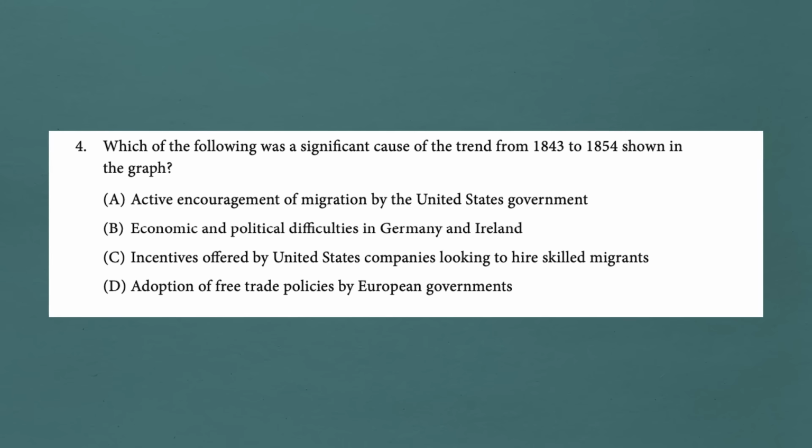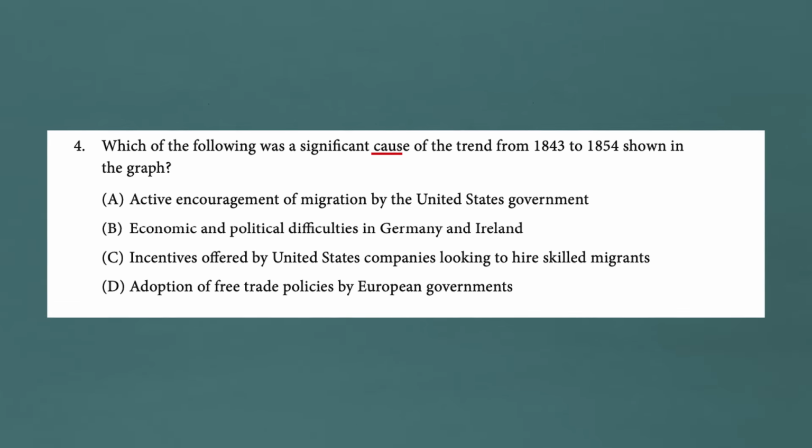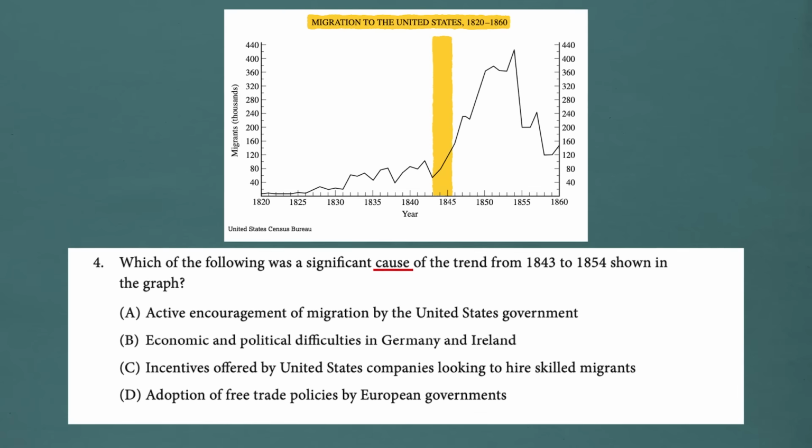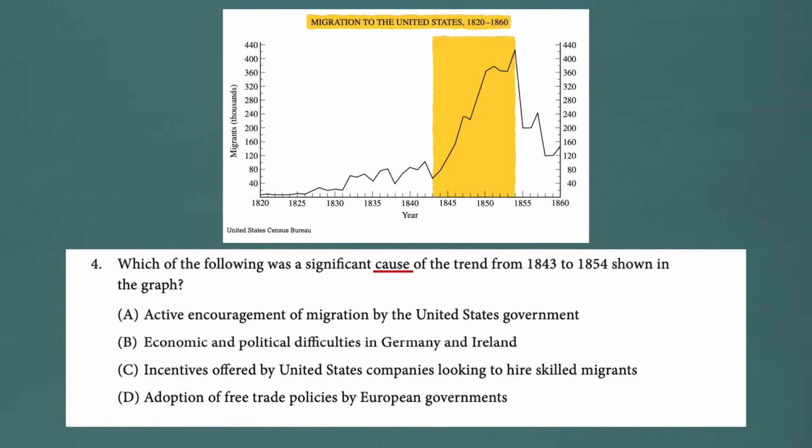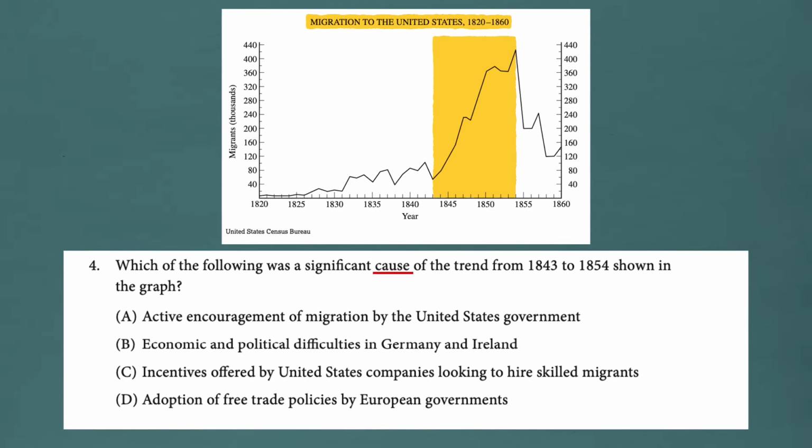Which of the following was a significant cause? Okay, I'm going to underline that because that's the historical thinking skill. What was the significant cause of the trend from 1843 to 1854 shown in the graph? Now at this point, you're going to be under pressure, so make sure you mark those dates on the graph so that you know what you're talking about. Here's 1843, here's 1854. Between those years, why are so many immigrants coming to America?